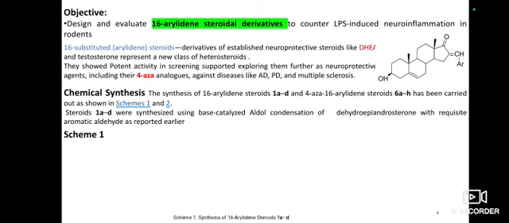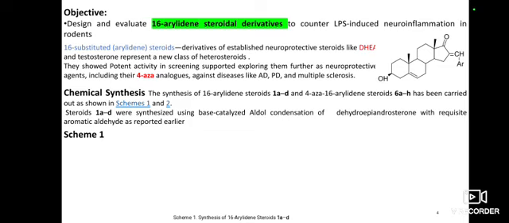Firstly, we will induce our rodents with LPS, that is lipopolysaccharide, which is obtained from gram negative bacteria. It is an endotoxin and leads to neuroinflammation. So firstly we induce neuroinflammation using LPS, and after that we will test our drugs.